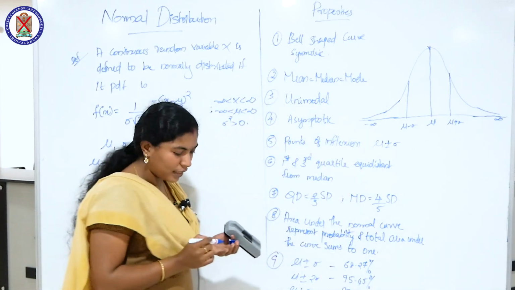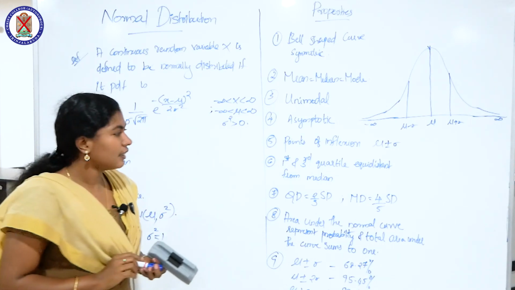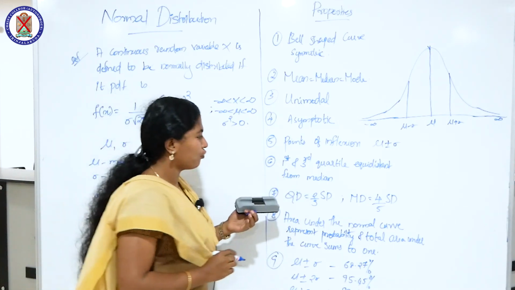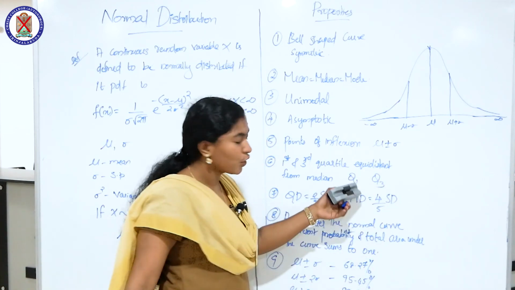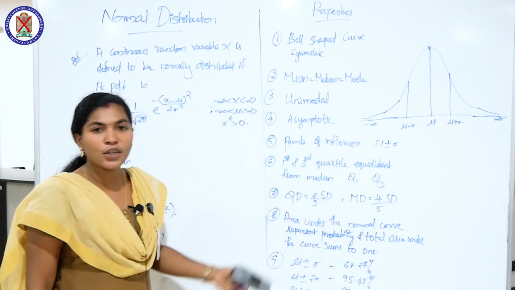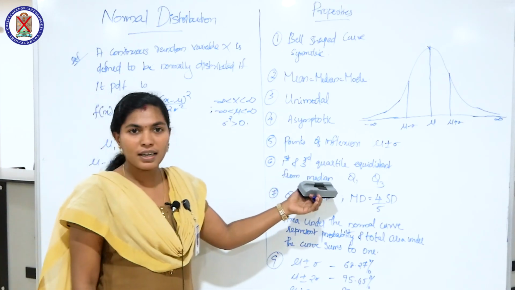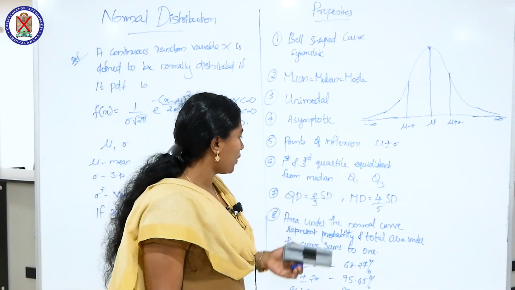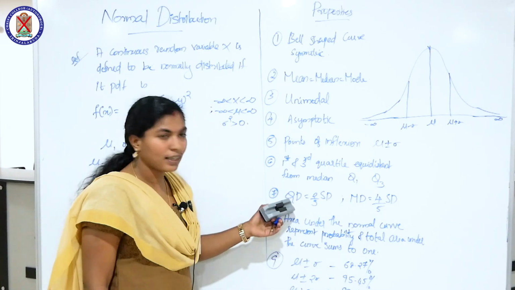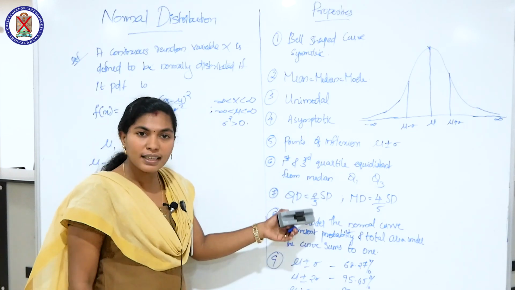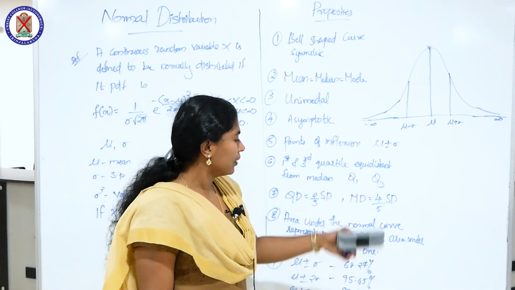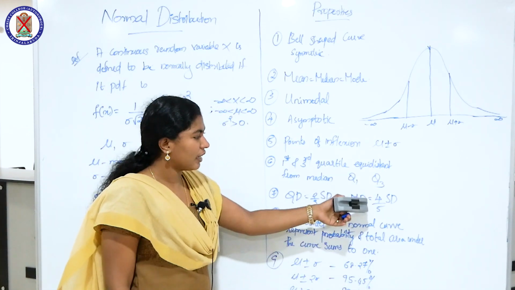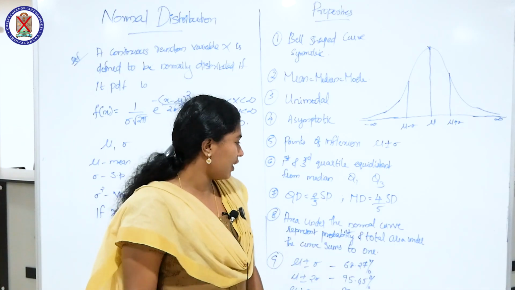And the next property is the first and third quartile are equidistant from the median. First quartile Q1 and third quartile Q3. Q1 and Q3 are equidistant from the median. Median is Q2. The next property, for a normal curve, quartile deviation is 2 by 3 times standard deviation, and mean deviation is 4 by 5 times standard deviation.